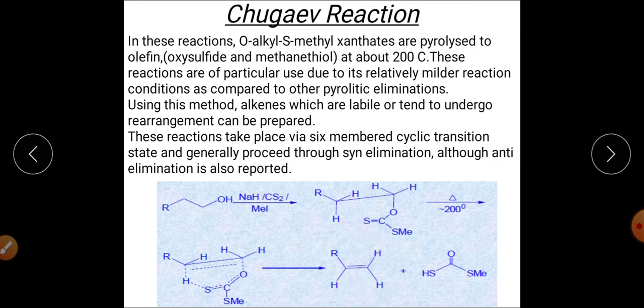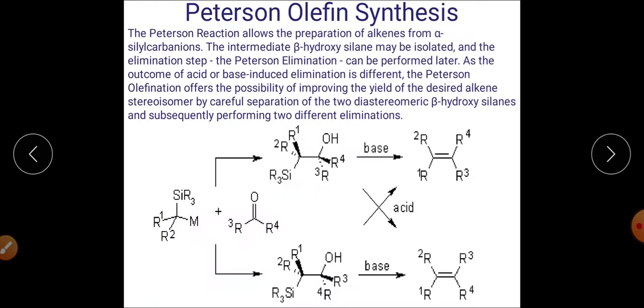So again this reaction, Chugaev reaction, is particularly the pyrolysis of xanthate ester, which can be prepared by reaction of alcohol with carbon disulfide and methyl iodide. That will be followed by pyrolysis at high temperature, and again it will give rise to stereospecific syn elimination reaction.